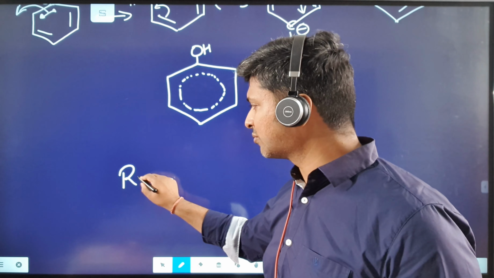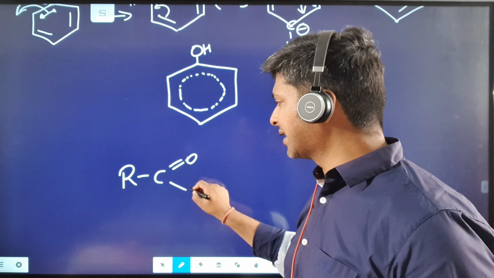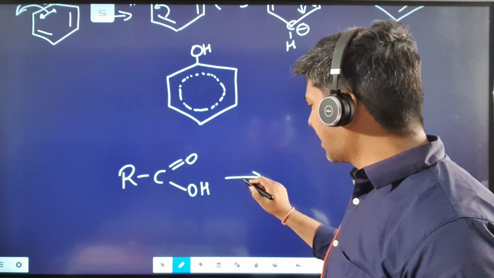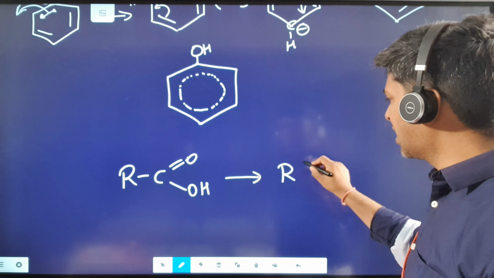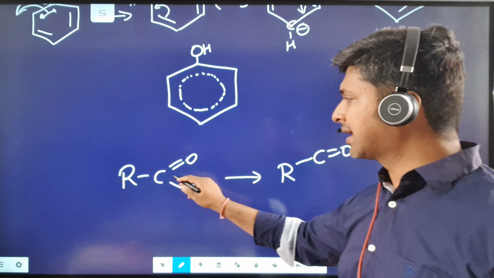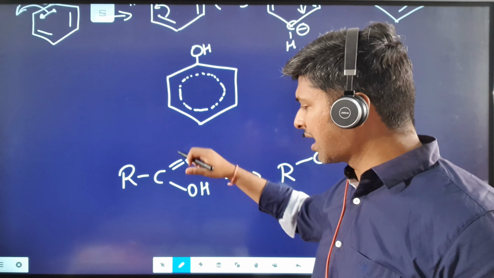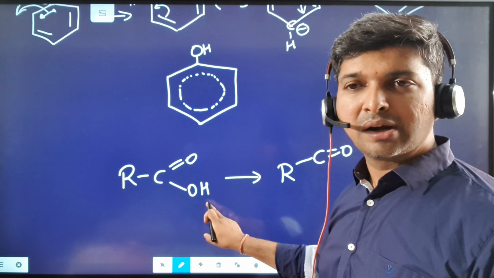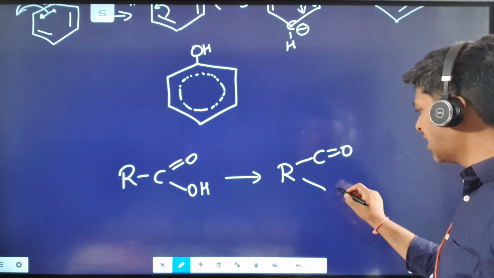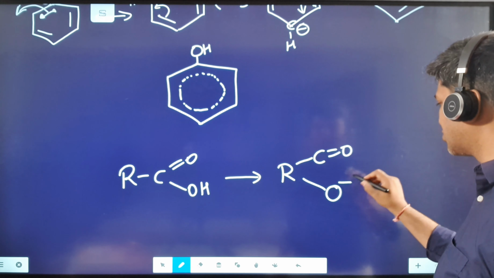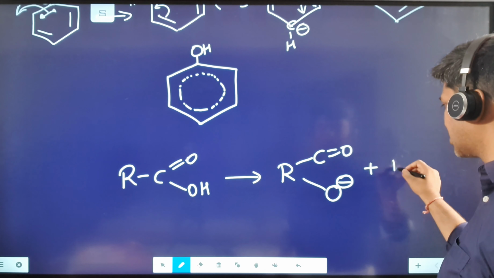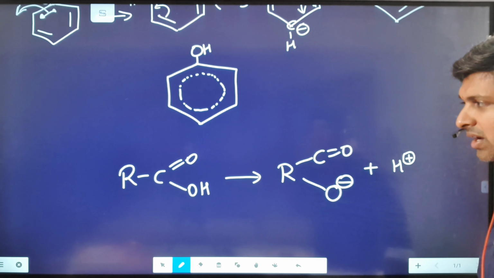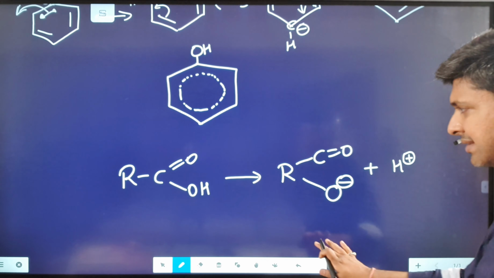So if you have a look at the carboxylic acid, so this is your carboxylic acid. Okay, after it donates an H plus ion, R C double bond O. Now this is an electron withdrawing group. It will withdraw electrons from carbon. Carbon will in turn withdraw electrons from oxygen. Oxygen will get polarized. It will pull electrons from hydrogen and kick it out. And when oxygen kicks out the hydrogen, oxygen gains a negative charge. That's the electron of hydrogen actually, and hydrogen will get a positive charge. And this is donating H plus ion. That means it is an acid.